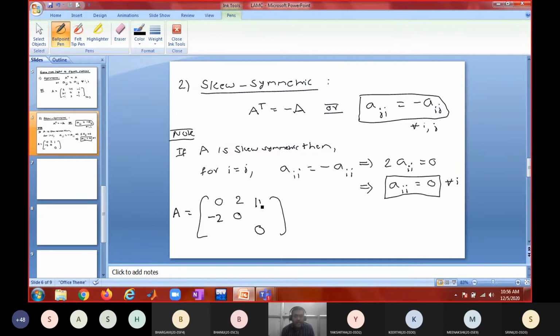So if I place 1 plus i, what should I place here? Minus 1 minus i. I should not put the conjugate; I should put the negative. If I put minus 1, what should I place here? Plus 1. You have to place the negative of the number. So that is how we construct a skew symmetric matrix. Do you agree?